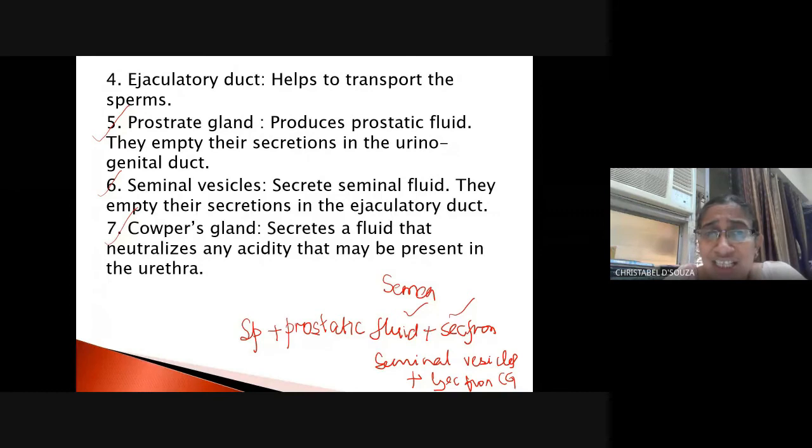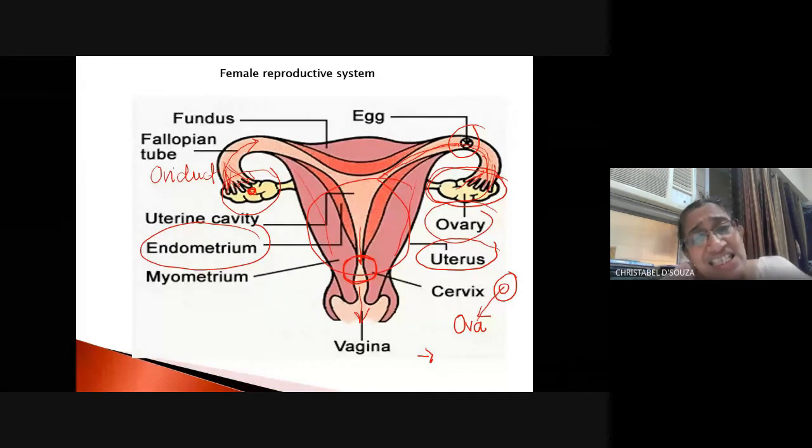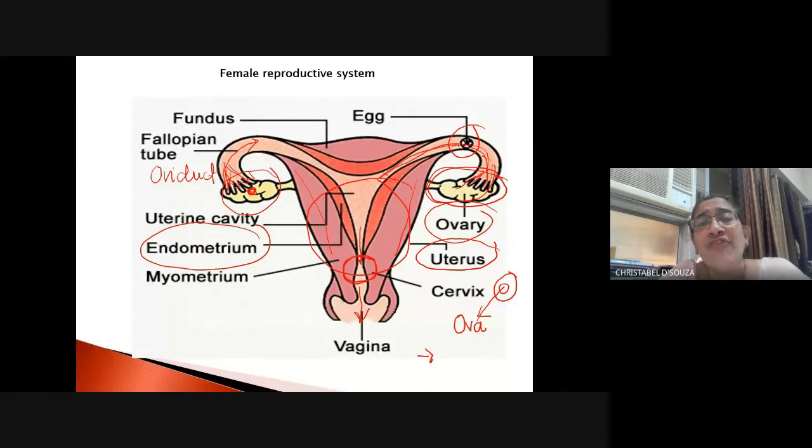Okay. Now, after this, we come to the female reproductive system. The female reproductive system is a little more complex as compared to the male reproductive system. And it is located inside the body of the female, right? Now, please understand, like you have testes in male, in the female, you have a pair of ovaries.